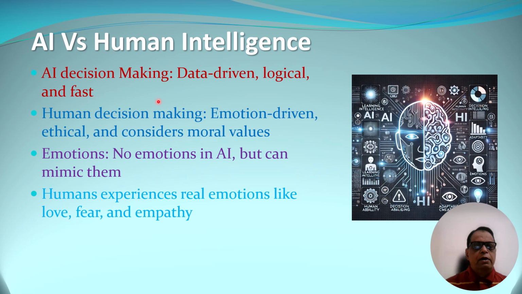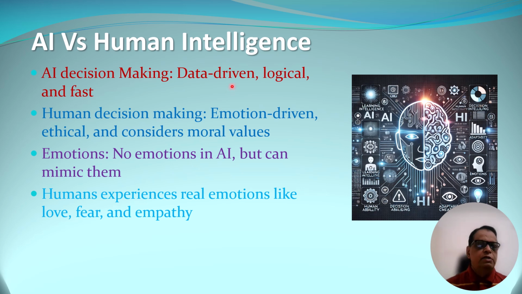Humans make decisions, and most of the decisions are emotion driven. Most of the decisions taken by humans are ethical because humans know what ethics is. They have been taught ethics since their childhood. Humans also consider moral values, but AI will not consider these things. AI does not have emotions. Of course, AI can show that it has emotions, but it actually does not have any emotion.